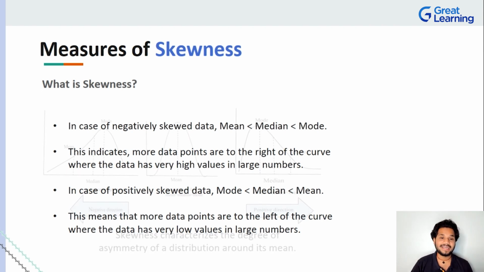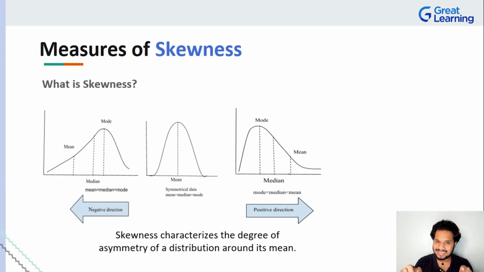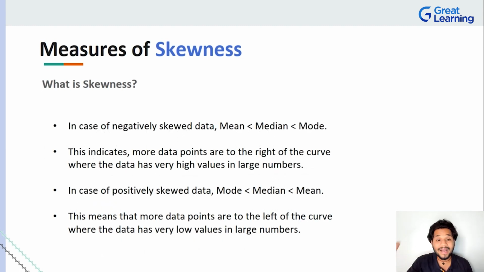Now, I know it can be very difficult for you guys to assess and analyze this. That is the reason I have this diagram. Take a note of it, and importantly, try to understand why it is the case. I just explained negatively skewed and positively skewed, and I told you why it happens, right? Take a note of that, especially this part: mean less than median less than mode, or mode less than median less than mean. This is super important, guys. So make sure you're taking a look at all of that.